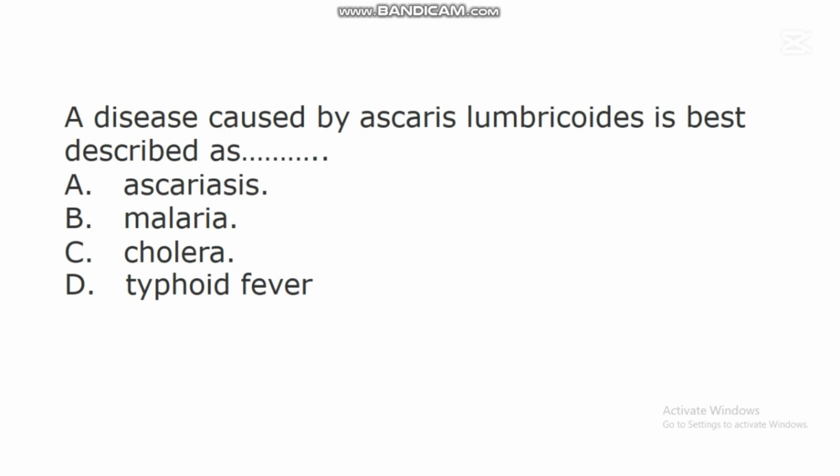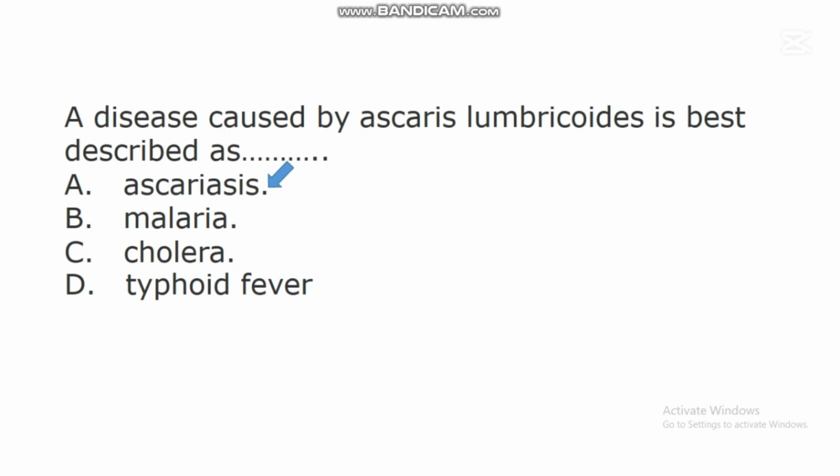The next question says, a disease caused by Ascaris lumbricoides is best described as dash. A. Ascariasis. B. Malaria. C. Cholera. D. Typhoid fever. In this question, the correct answer is A. Ascariasis.